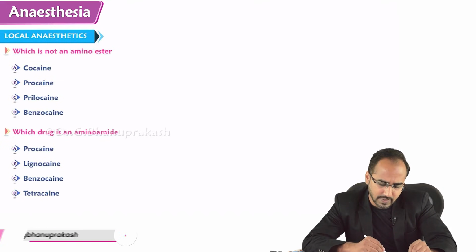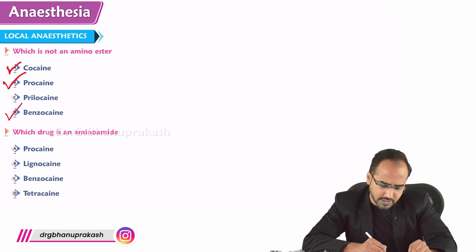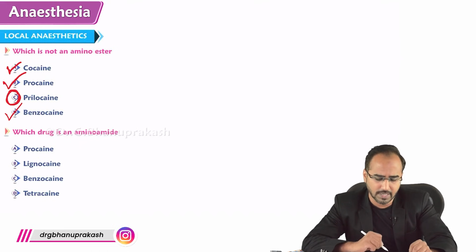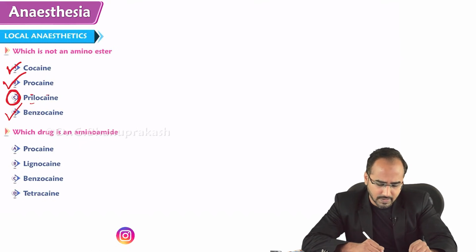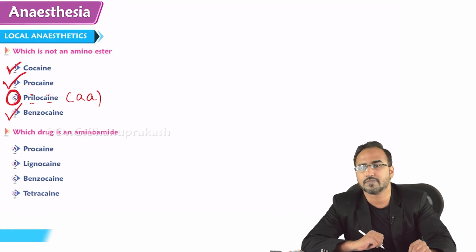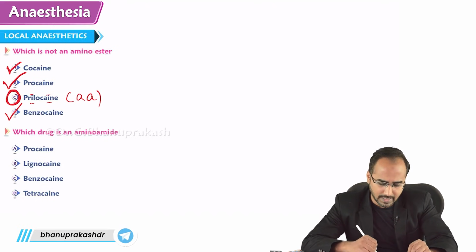Cocaine is an amino ester. Why? Because it's having one I. Procaine, amino ester. Benzocaine, amino ester. Which is not an amino ester? Prilocaine. Why, sir? Prilocaine has two I's, that is, it is amino amide. Next is what? Which drug is an amino amide?